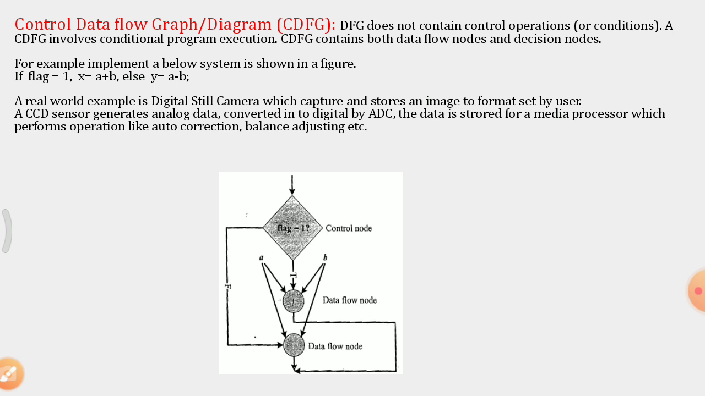A real world example is a digital still camera which captures and stores an image to a format set by users, different formats like JPG or PNG. In this camera, a CCD sensor generates analog data. That analog data is converted into digital by another embedded system called ADC, analog to digital converter. Then the data is stored for a media processor which performs operations like auto correction, balance adjusting, etc.